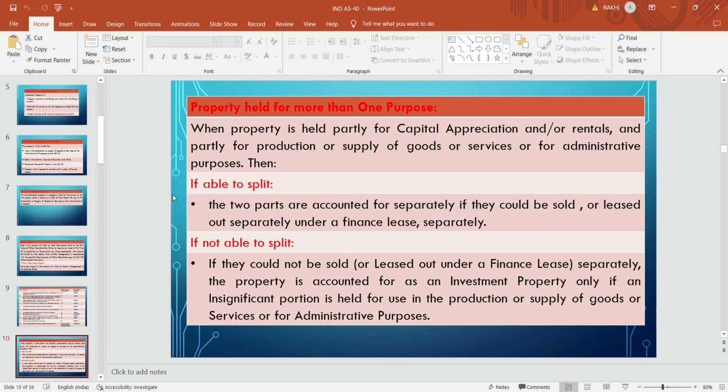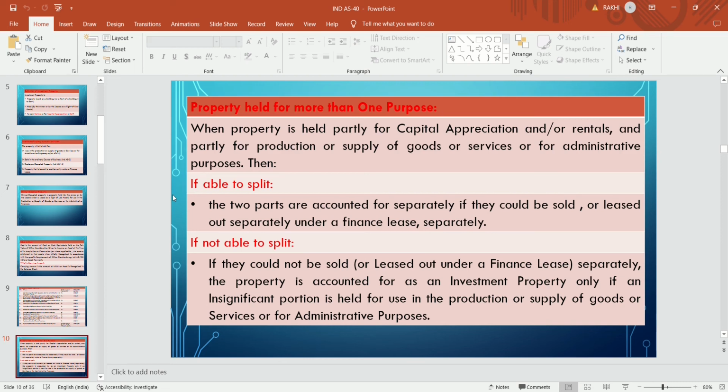So the significant portion test is considered in case the company is not able to split the value of the asset. If they could not be sold separately, if they are not able to sell that property separately, the property is accounted for as an investment property only if an insignificant portion is held for use in the production or supply of goods.